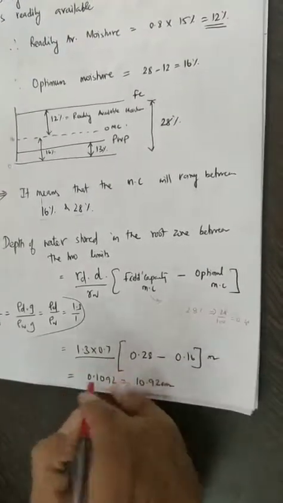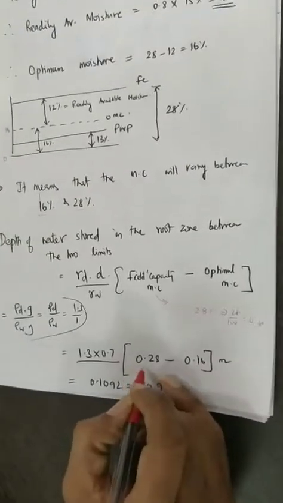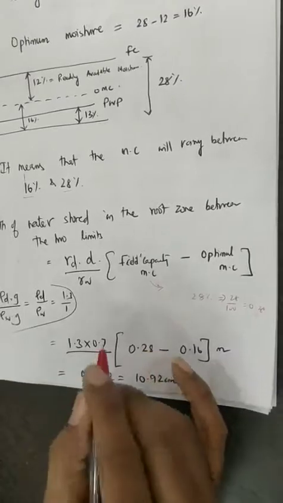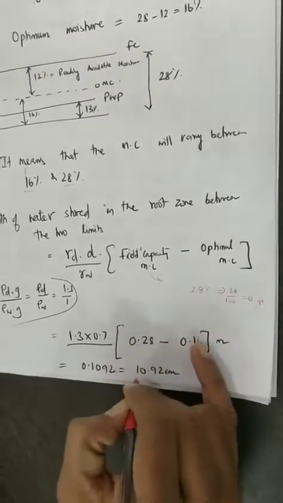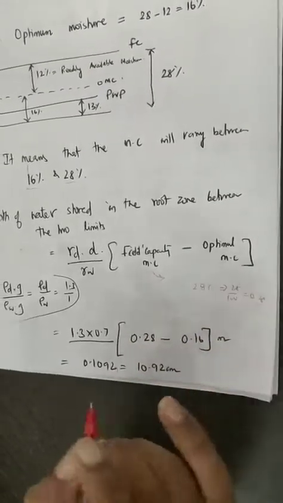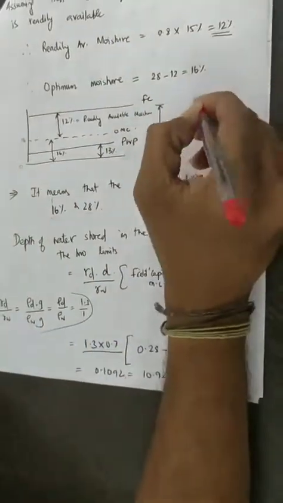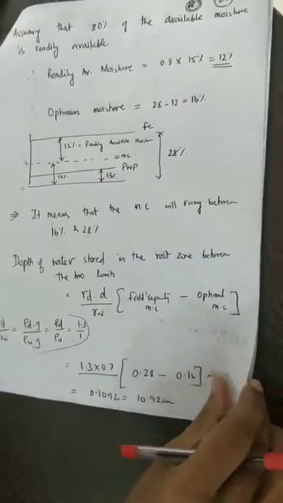So that will give us 1.3 into 0.7 into 0.28 minus 0.16. So that is nothing but 0.1092 meters, and that is nothing but 10.92 centimeters. So this is the amount of water that you need to supply each and every time for the crop to grow.